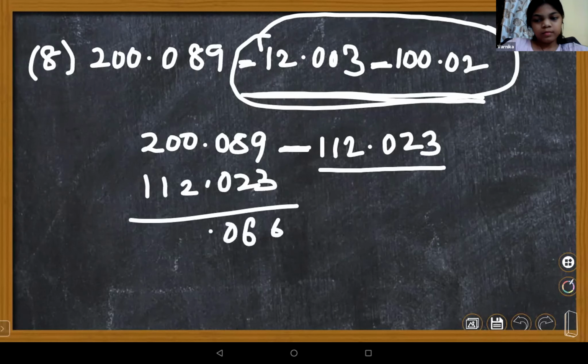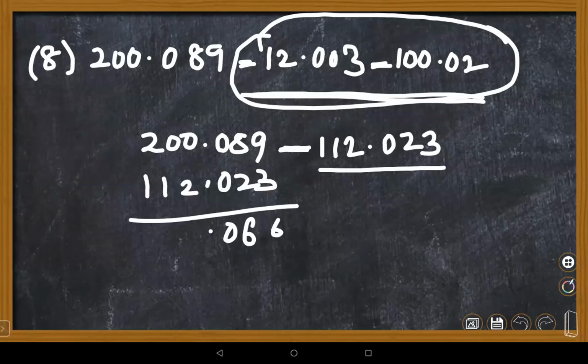So 200 minus 112, this is like whole numbers only, children. What else do you see? It's 88.066. Daksh and Gagan are correct.